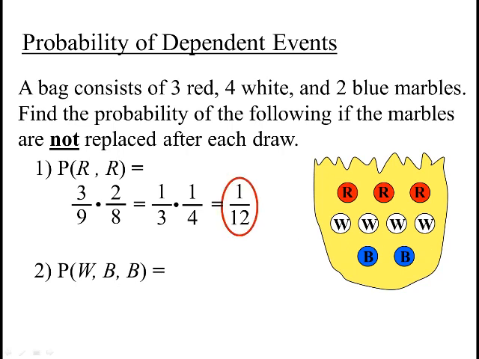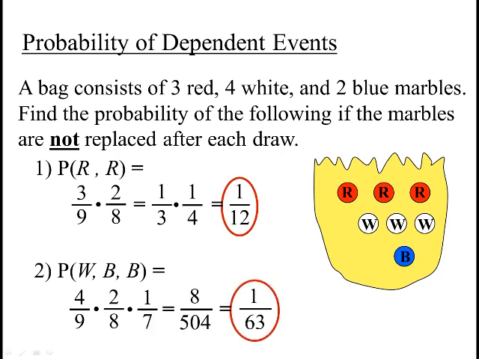If we put all the marbles back in, we do problem 2, white, blue, blue. So white would be 4 out of 9. And then we take a white one out. Now there's only 8 marbles in the bag, so getting a blue one would be 2 out of 8. And we take out a blue one. Now there's only 7 marbles in the bag and 1 less blue, so now it's 1 out of 7. And that reduces down to 1 out of 63.